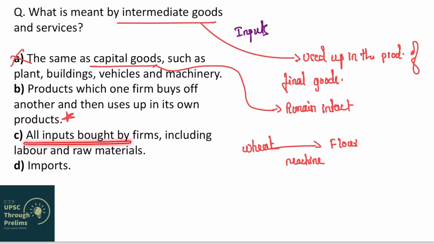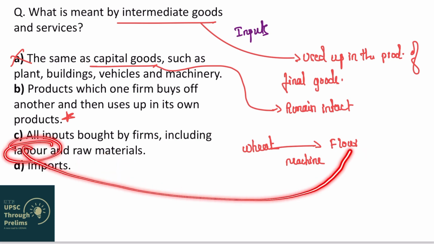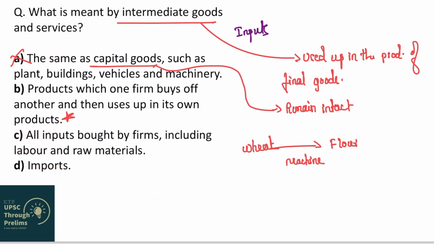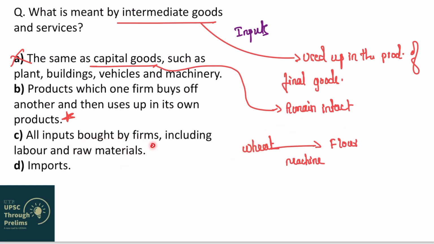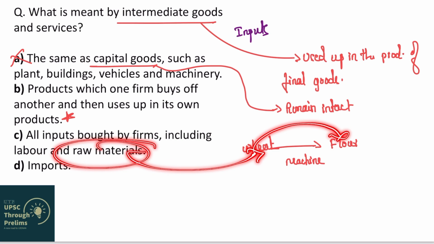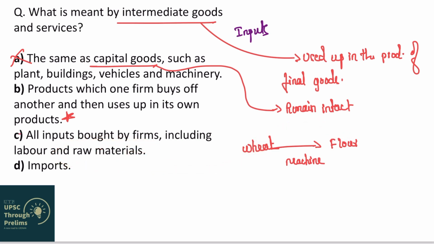All inputs bought by firms including labor and raw materials. See, both labor and raw materials are input in the production of flour. Let's say there are some people who are working in this company to manufacture flour. Raw material, which is wheat, is being used in the manufacture of flour. Now tell me whether both of these are intermediate goods? No. Labor is a factor of production. This raw material, which is wheat, is intermediate good. Hence option C is wrong.